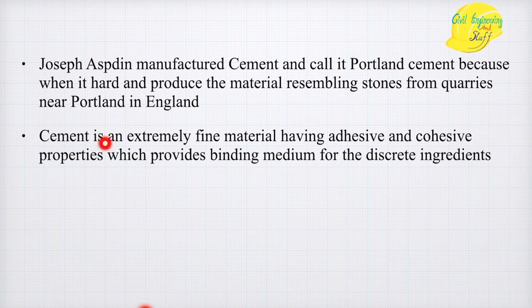Now, cement is an extremely fine material and has good adhesive and cohesive properties. Because of these adhesive and cohesive properties, it is used as a binding medium for various materials.